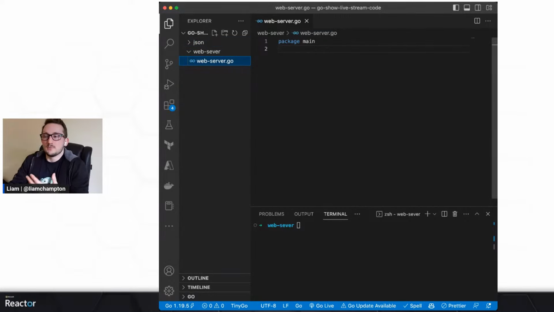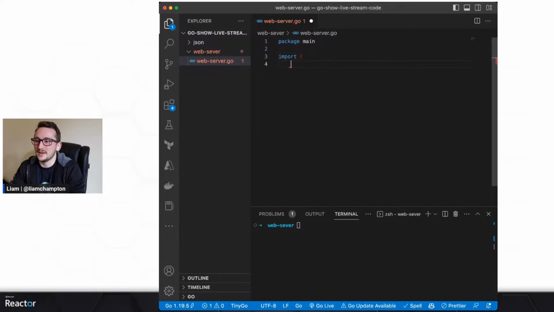And what I have is package main. And in package main, I'm going to create a web server. Now this is going to be done with the standard package. So the first thing which I have to do, if any of you remember, is imports. And I am going to be using Copilot to help me with this one because it helps speed things up. I've got 3 different ways of doing this, so hopefully we don't run out of time.